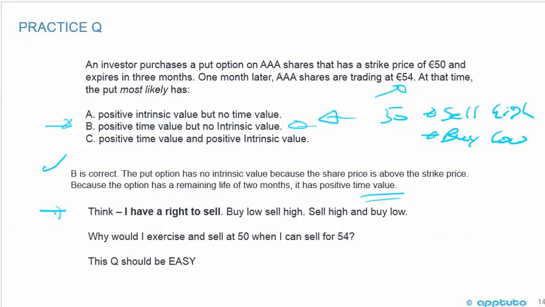So that's what I wrote down here. Think, I have the right to sell. Sell high and buy low. Why would I exercise and sell at 50 when I could sell at 54, right? So this question should be easy.